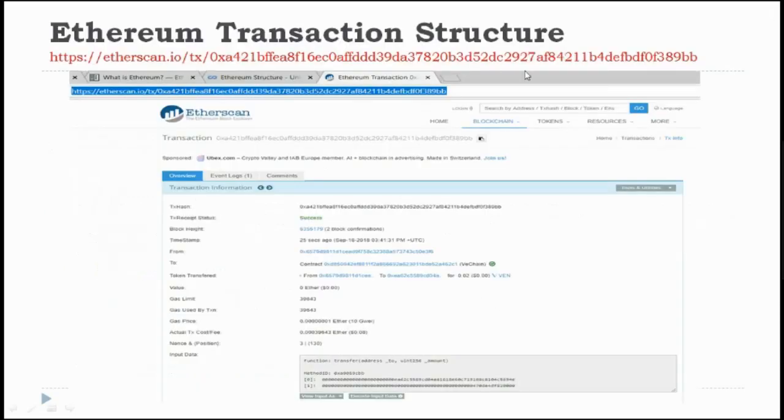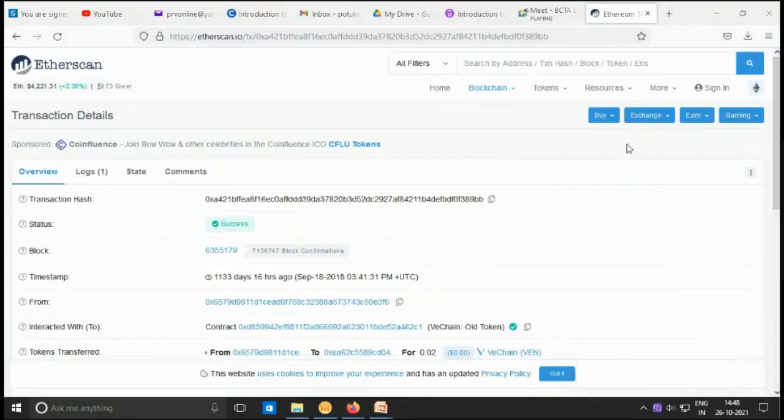So here is the Ethereum transaction structure. You can go to this link and you can also see this. This is the Ethereum structure. Here you can go to the etherscan.io website. There you can find the block with the help of an address, just like how we have seen in the Bitcoin blockchain, by going to bitcoin.com and searching for a block.